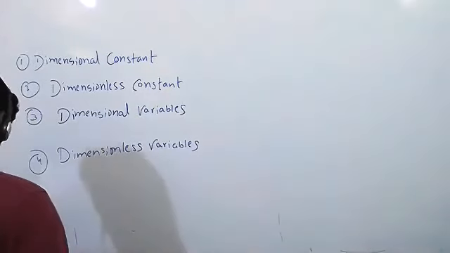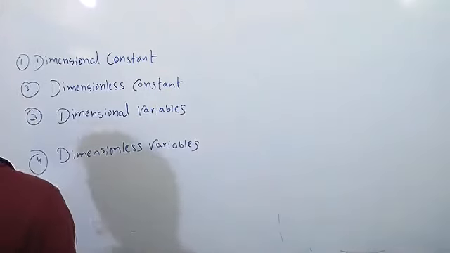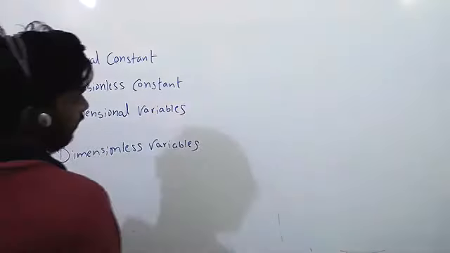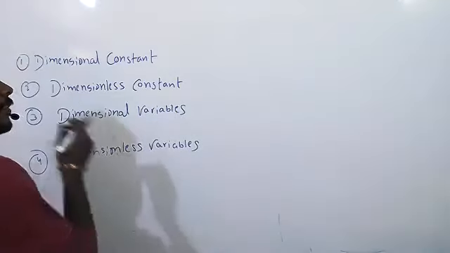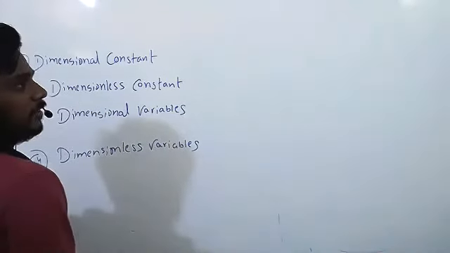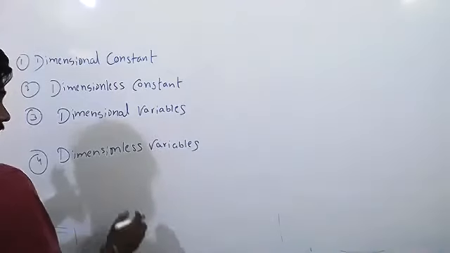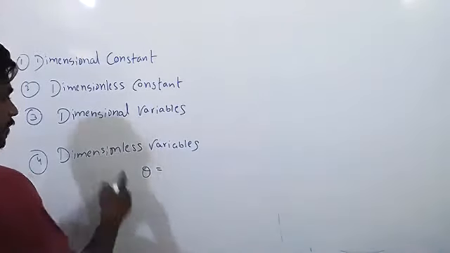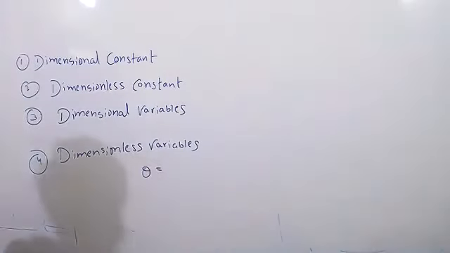Sir, can we represent the supplementary quantities, the radian and steradian, in the form of MLT? Or is it not possible? What is that? Plane angle, right? Radian. We can't write. So angle theta, they come under dimensionless variables.